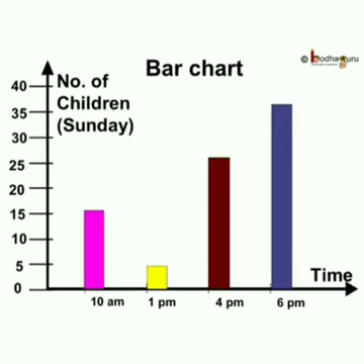The unit is 5. So 0, 5, 10, 15, 20. These are multiples of 5. So the unit of the vertical line is 5 only. Then see the width, this is equal for the adjacent bars.